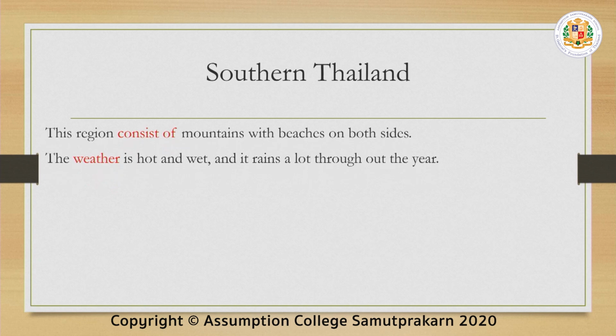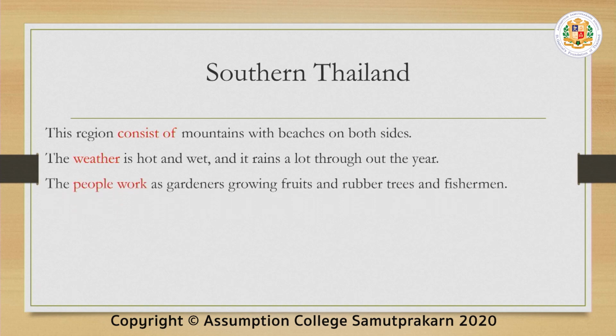Now, the southern region, similar to that of the western region, has mountains with beaches on both sides. The weather is hot and wet. And it rains a lot throughout the year. It means to say that from January to December, it rains throughout the year. It may not be every day, but it rains throughout the year.